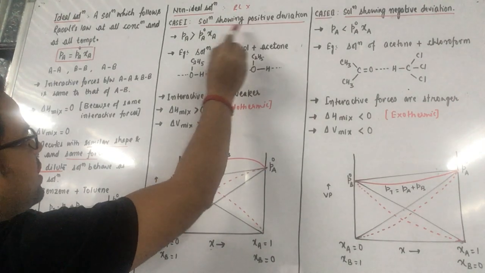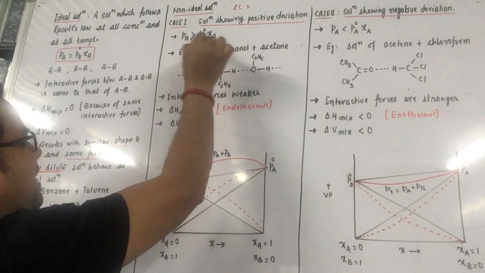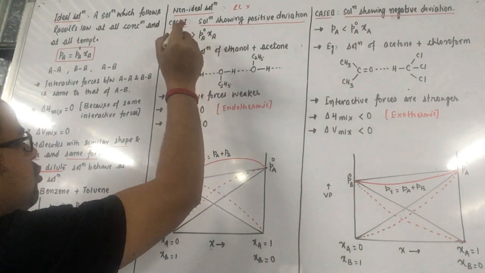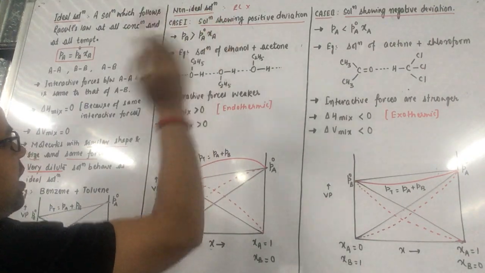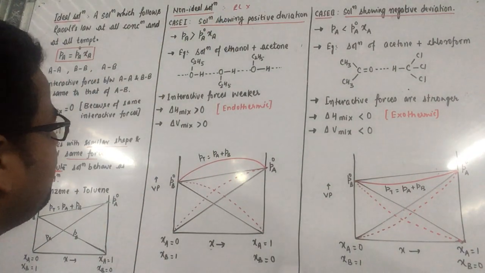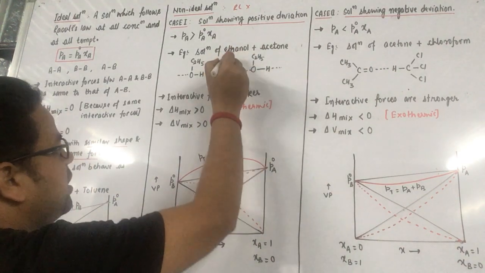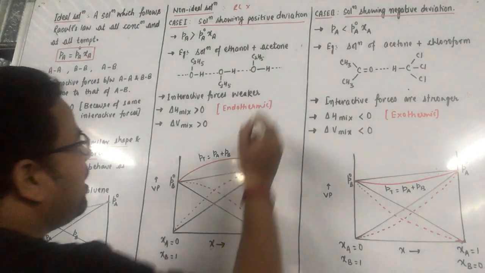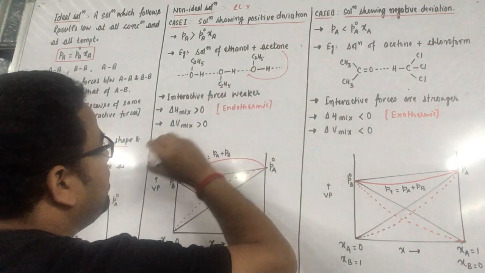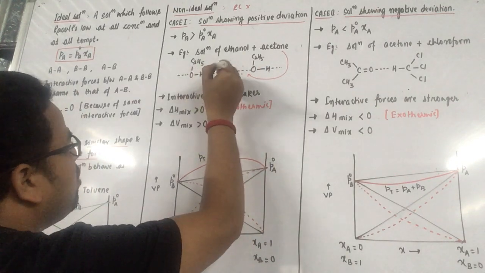So in the case of positive deviation, the vapor pressure of the solution will be more than that calculated from Raoult's law. जो solution की vapor pressure है वो Raoult's law से calculate किए गए vapor pressure से ज़्यादा होगा. चलो पहले एक example को हम लोग यहाँ पे समझें. Let us go through the example of ethanol plus acetone. So ethanol has hydrogen bonding. Now when acetone tries to dissolve here in ethanol, these bonds will be broken. These are what? Hydrogen bonds.